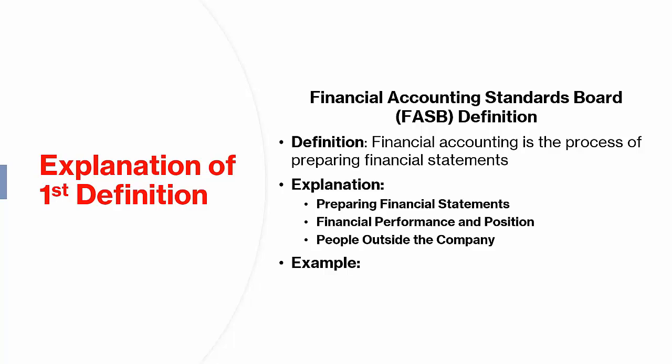Example scenario. Imagine you have a small bakery. 1. Preparing financial statements. At the end of the month, you create a few key reports. Income statement. Shows how much money you made from selling baked goods and how much you spent on ingredients, wages, and other expenses. Balance sheet. Shows what your bakery owns, like ovens and cash, and what it owes, like bills for supplies.